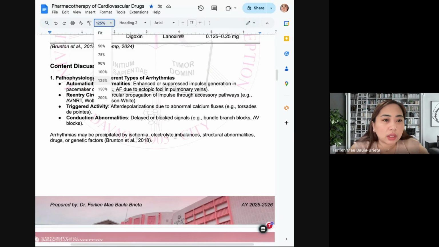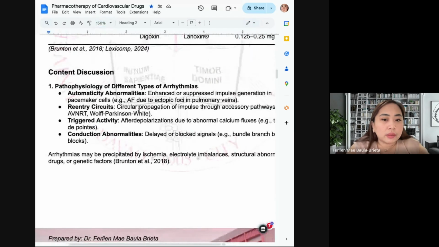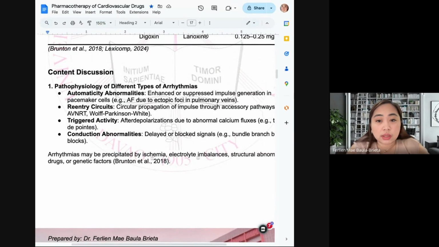So these are the general conditions that lead to different types of arrhythmias. We have automaticity abnormalities, reentry circuits, triggered activity, and conduction abnormality.